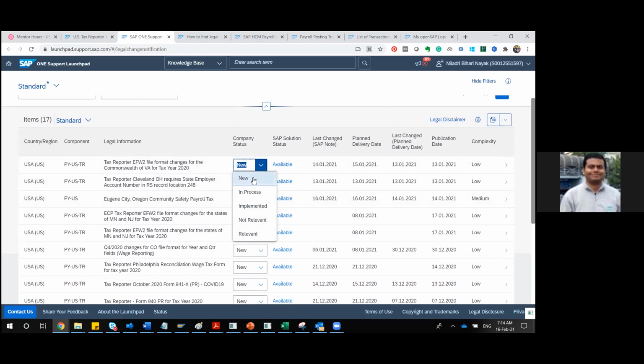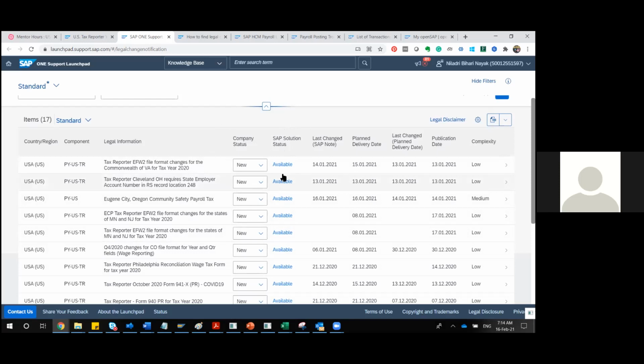If it is in process, that means SAP has announced it, but it is not yet released. Are you getting my point? Always also ensure there is a SAP solution status, and that it is available. That means SAP has already released that node and customers have started using it. So up to this, it is clear?